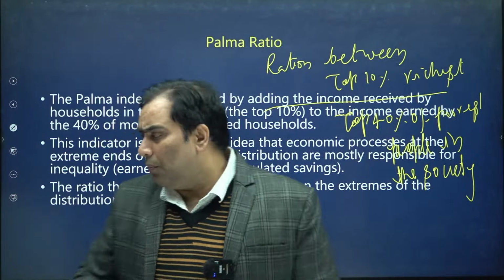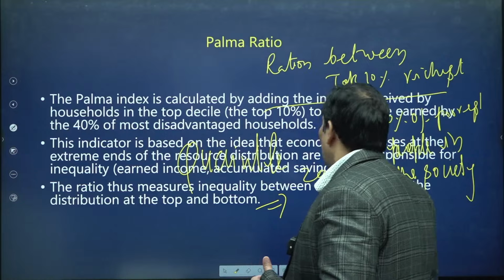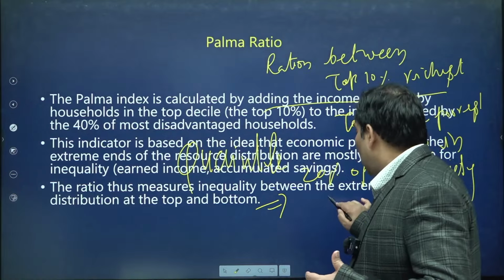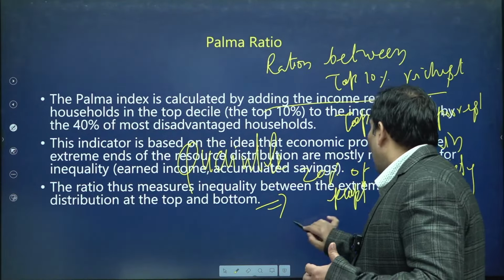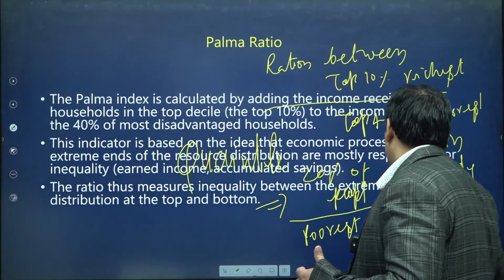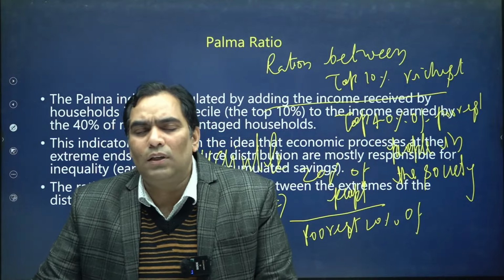And how it works? Before that, let me tell you about quantile ratio. What is the meaning of quantile ratio? It is the ratio between the richest 20% of people and the poorest 20% of people. In order to understand the Palmer ratio, we will have to discuss the quantile ratio.